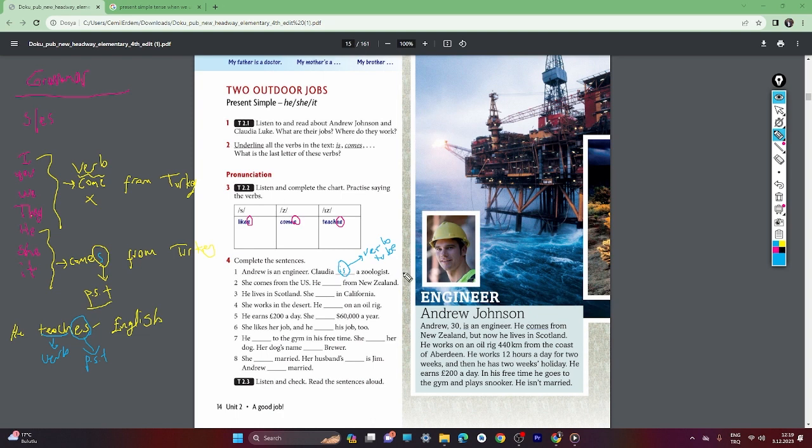Okay. She comes from the US. He comes from New Zealand. He lives in Scotland. She lives, you see, lives in California. So, when we say he lives in Scotland, it's generally true.